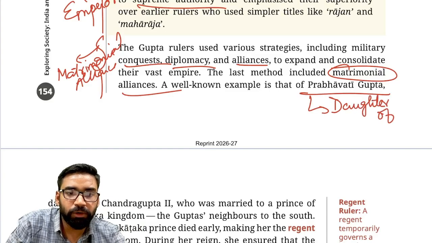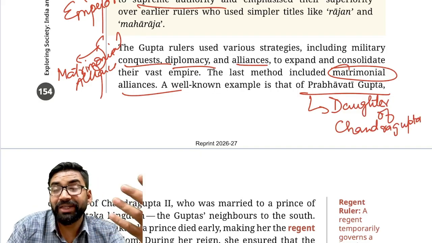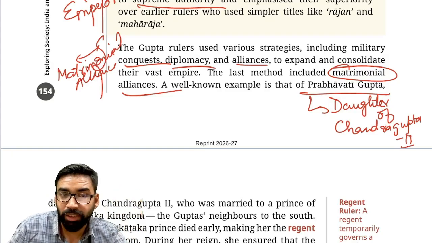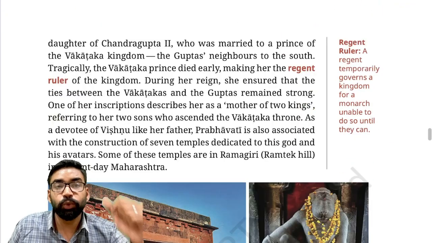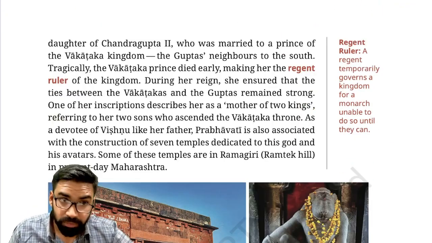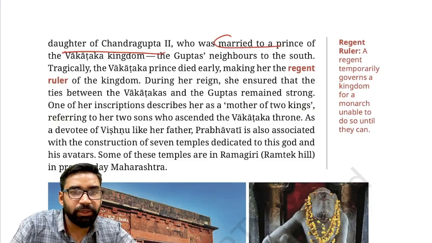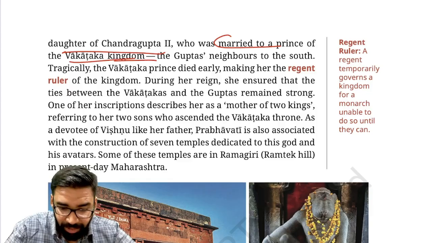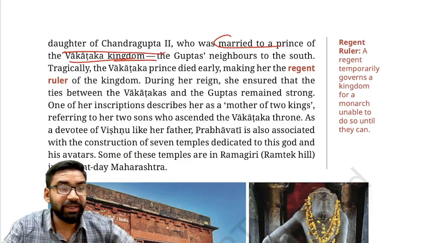She was the daughter of Chandragupta II. Remember, he took the title Vikramaditya. He was the son of Samudragupta. So Chandragupta II married his daughter to a Vakataka ruler. Clear? So she was the daughter of Chandragupta II and she got married to a prince of the Vakataka dynasty. The Vakatakas were in the Deccan region. Clear? In this way, Gupta influence would also be there in the Deccan.